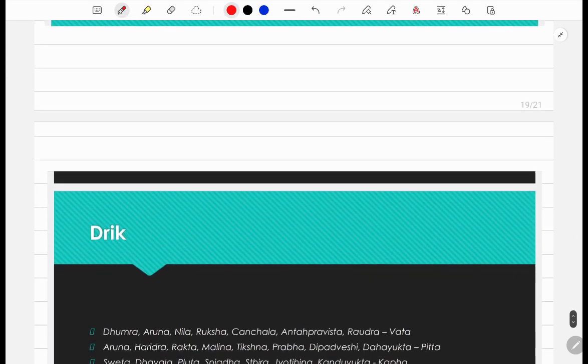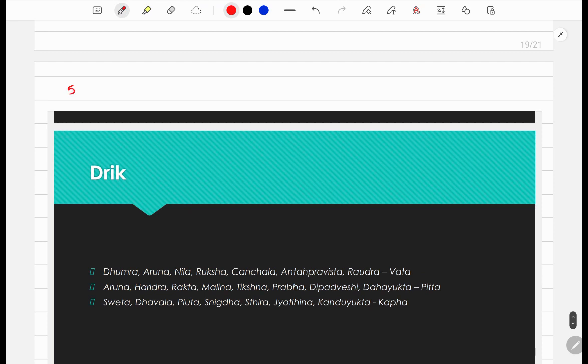So next thing is drik Pareeksha. Now what exactly is drik Pareeksha? Drik basically refers to eyes or vision, right? Eyes are one of the most important part of the human body, right? So we must examine it because it is very important to examine the eyes of the patient. It provides some useful information about the doshic condition, right? So we must examine it.